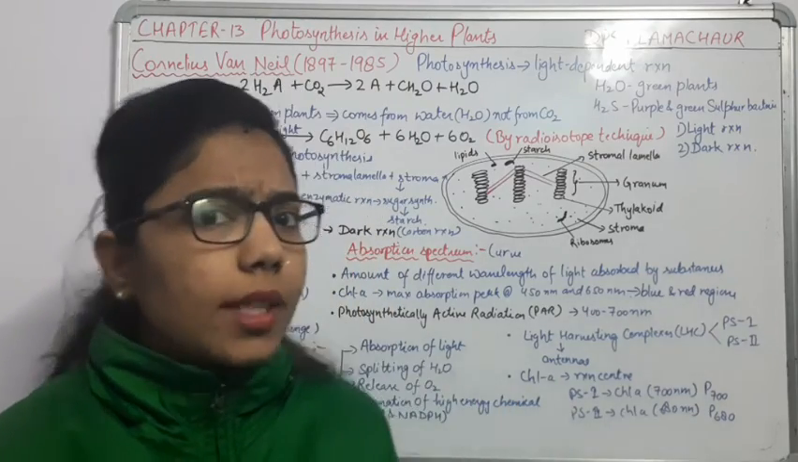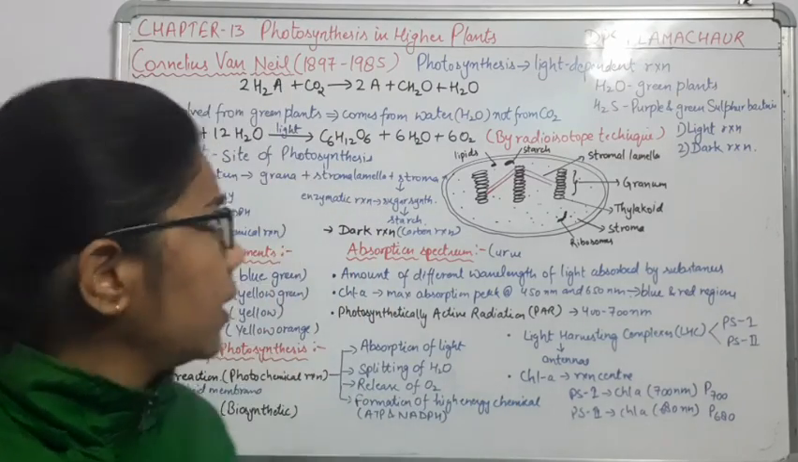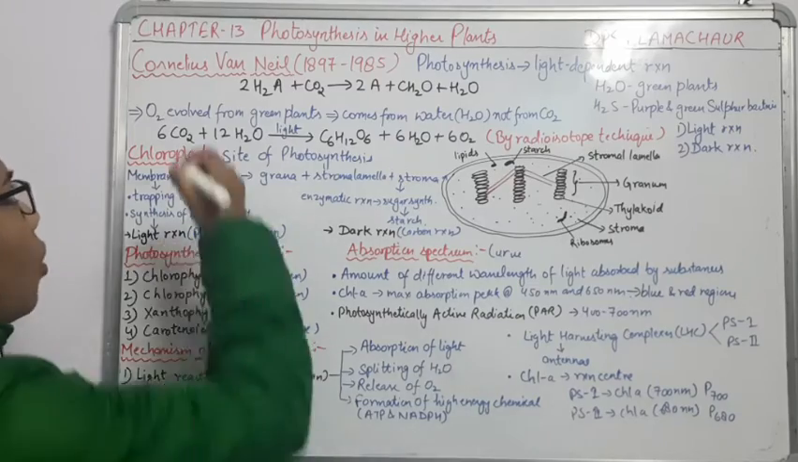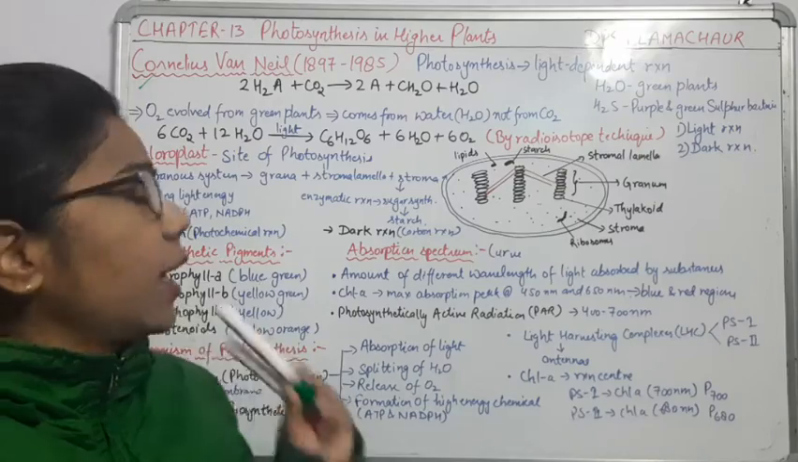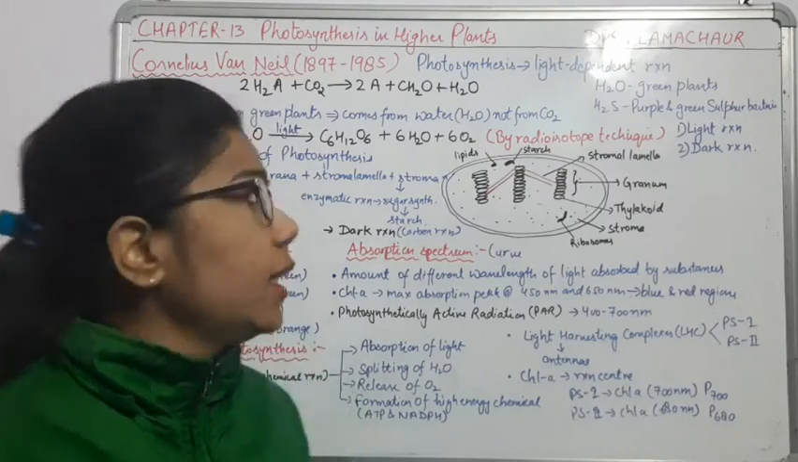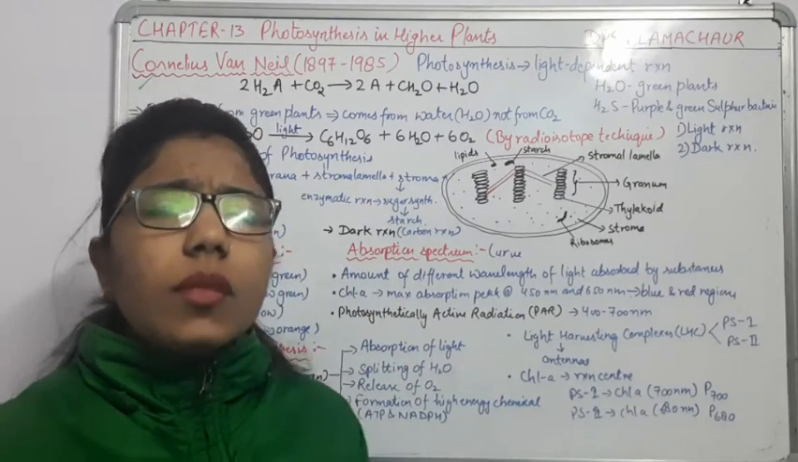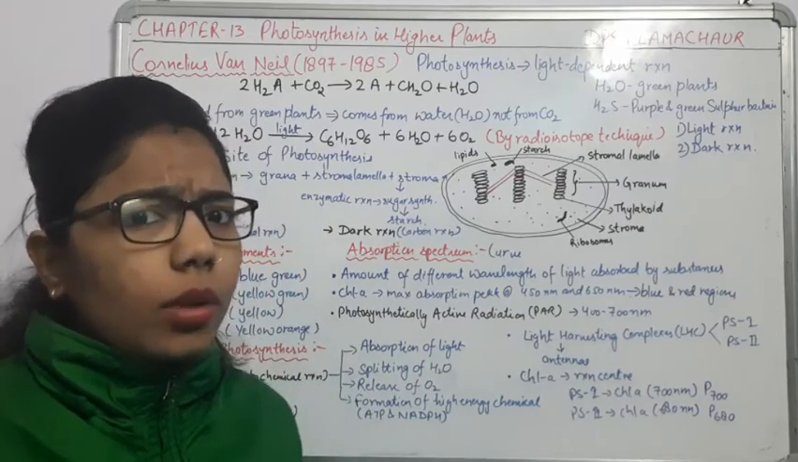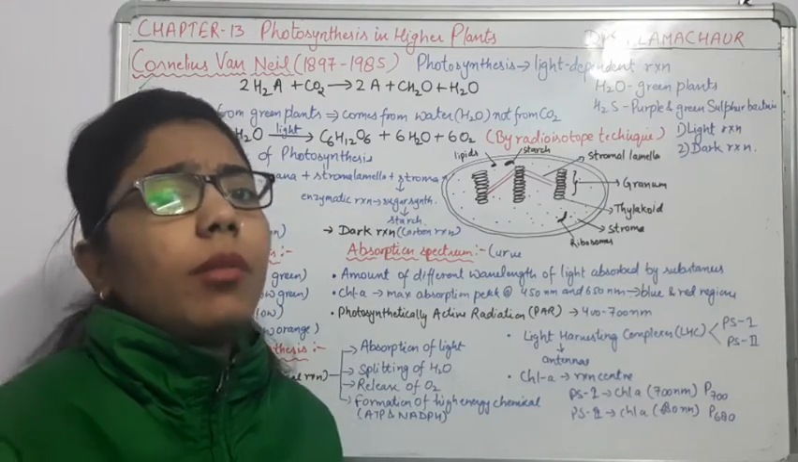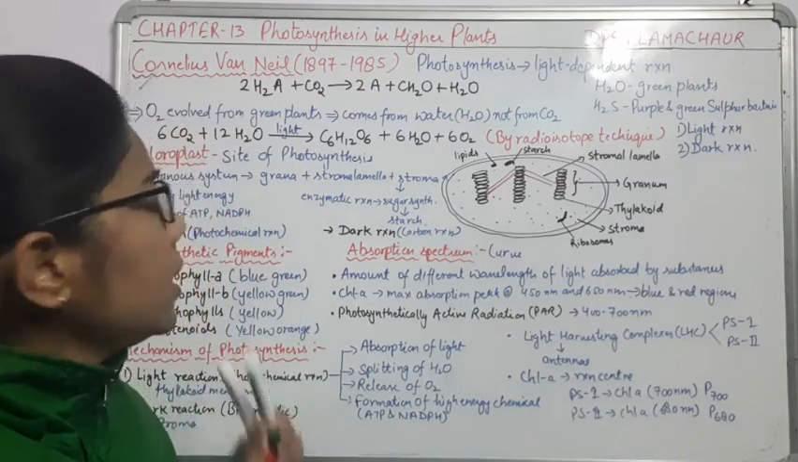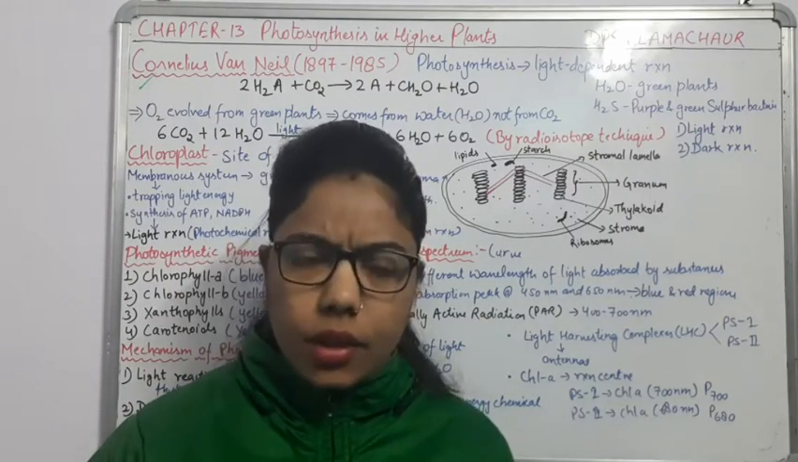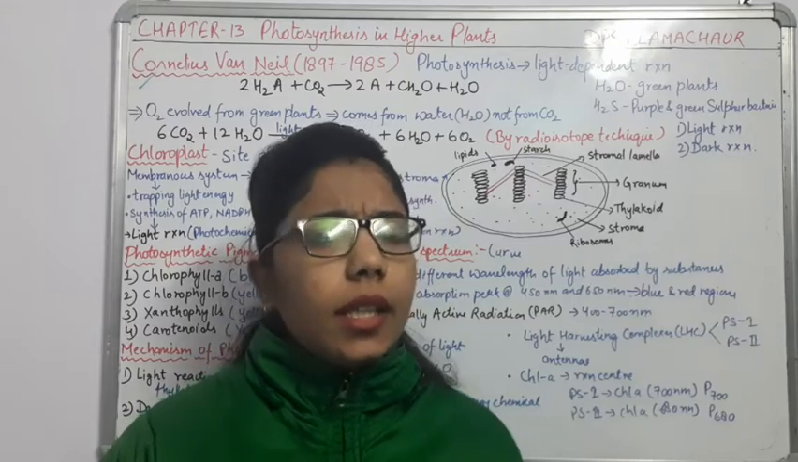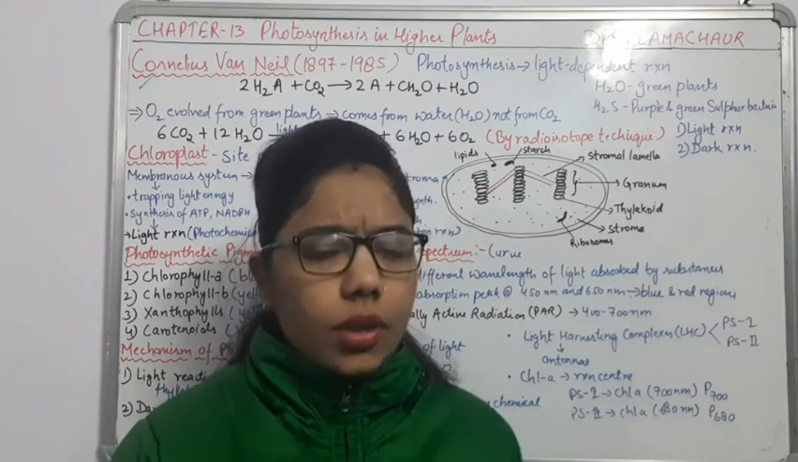Now one more scientist we will discuss today is Cornelius van Niel, 1897 to 1985. What did he conclude about photosynthesis? He said that photosynthesis is totally a light dependent reaction. If light is not there, then there will be no photosynthesis.